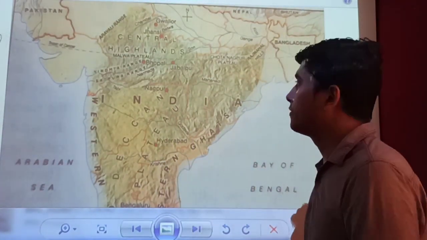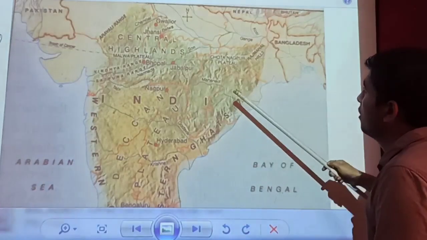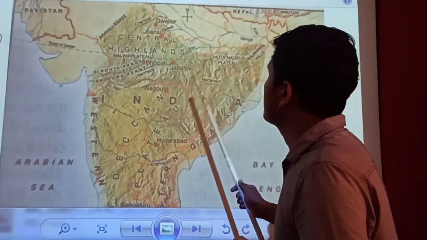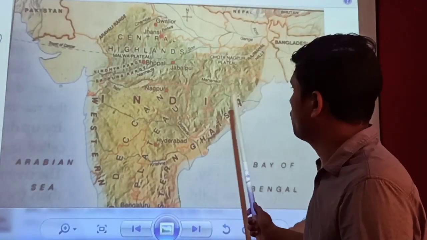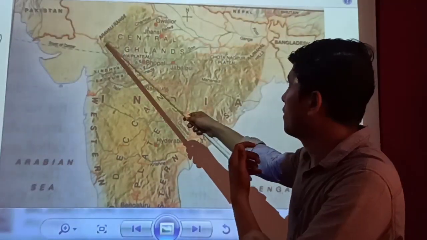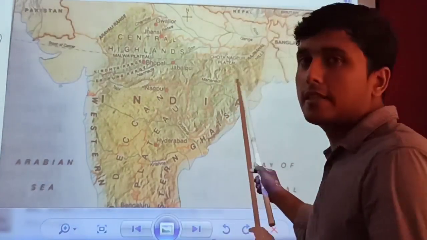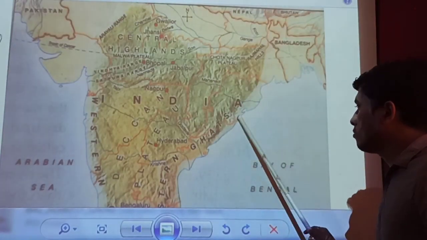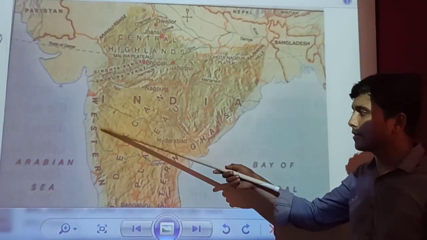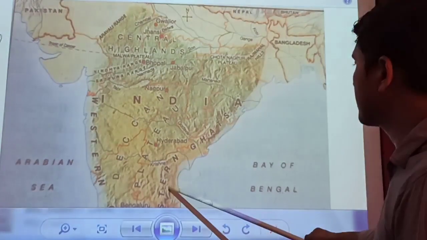As we have discussed, it is in a triangular shape, as you can see, the south part of our India. Its geography is almost a triangle. It is surrounded by the Aravalli range, the Aravalli Hills, on its northwest side. On its east side you can see the Rajmahal Hills. When you move a little further down, on its west side there are the Western Ghats by the Arabian Sea, and by the Bay of Bengal you can see the Eastern Ghats.